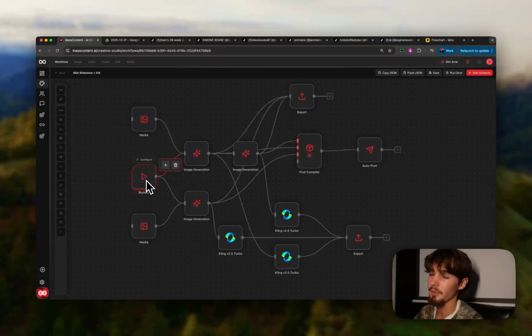Obviously, we've got this runner node here, so you can schedule it out. Say, hey, I want 100 of these a day. You just start the schedule, and it'll start running. You can plan it at a certain specific time of the day, whatever you want to do. Also, in this auto post node, you can, of course, schedule your posts and everything like that. So this works for Instagram, Facebook. It doesn't work for X yet. It will be once we get their API access, and TikTok obviously as well. And YouTube Shorts. So that's where you can all auto post to, but it works really well.